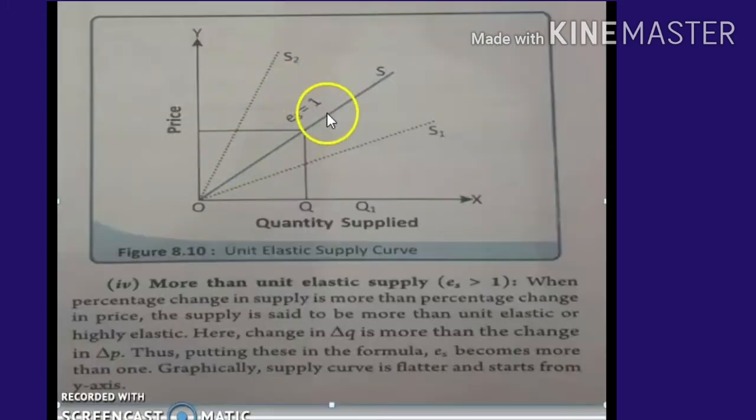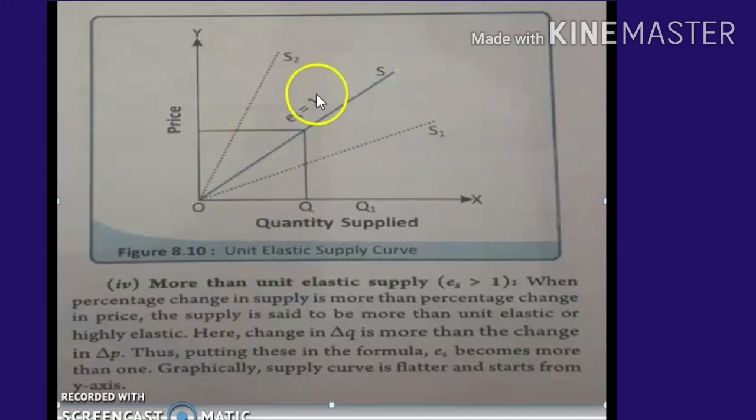So you can see the elasticity of supply curve equal to 1, unitary elastic. It's equal to 1. You can say that it's cutting the middle of this curve, so you can see that this is equal separation. So ES is equal to 1. Price and quantity supplied are equally separated.